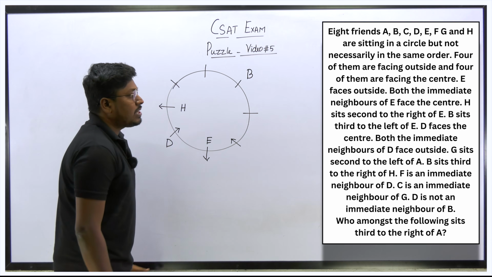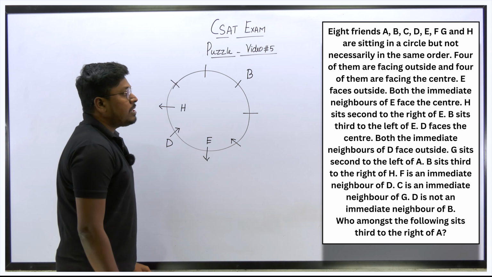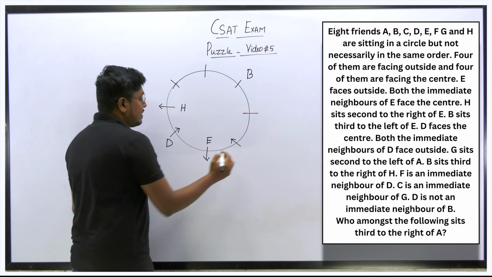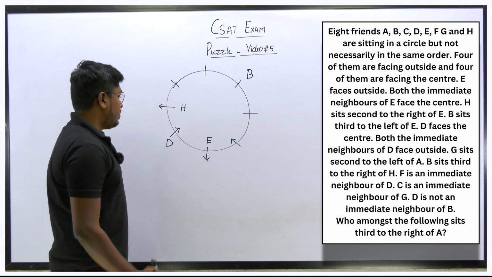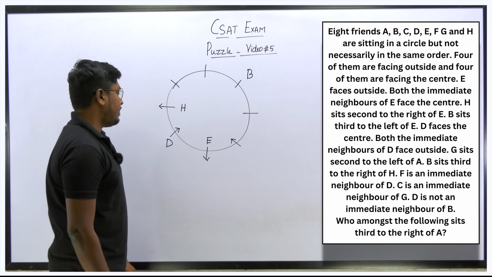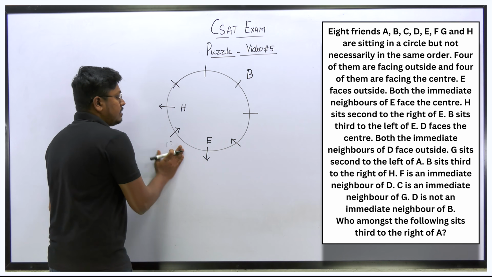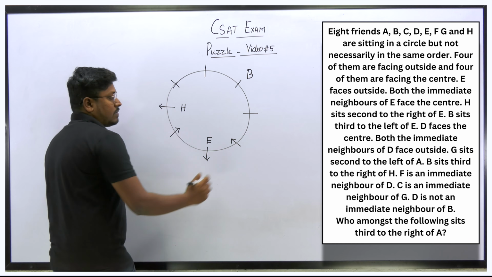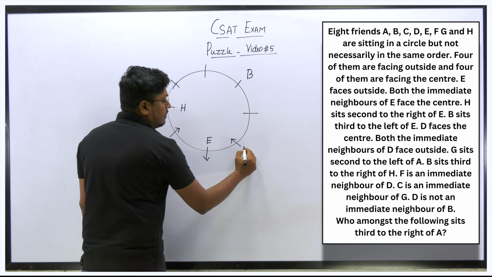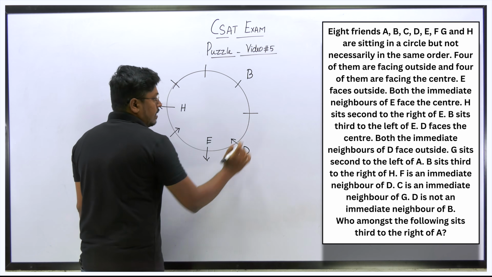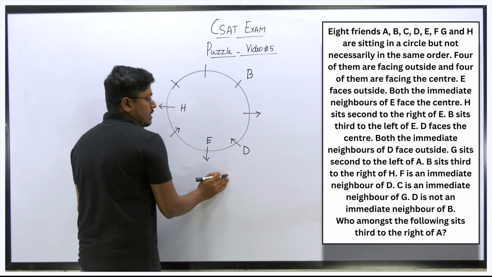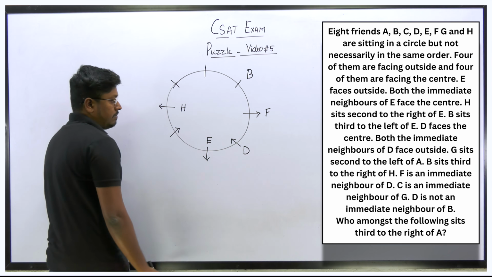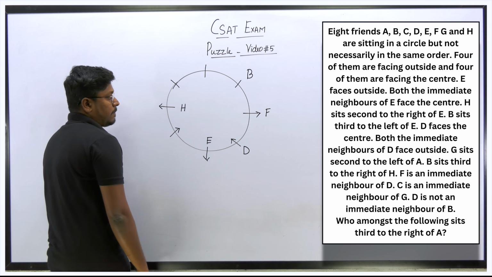What about the next point, F is an immediate neighbor of D? I can't fix F here, so definitely this is not the place for D. What I can do here is fix D here, and all the remaining persons will be facing outside. So now we can say that F will be the immediate neighbor of D. This is one chance.